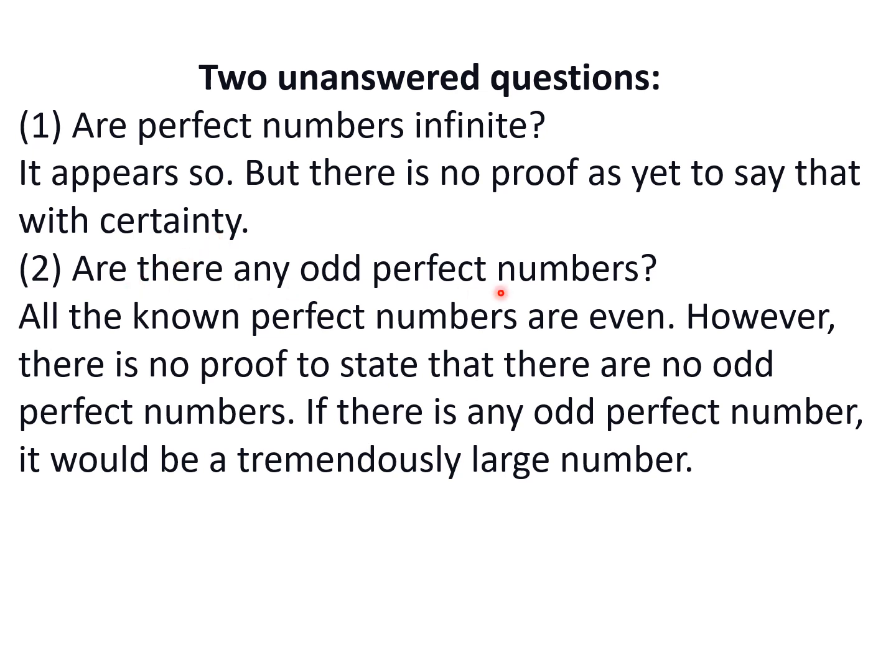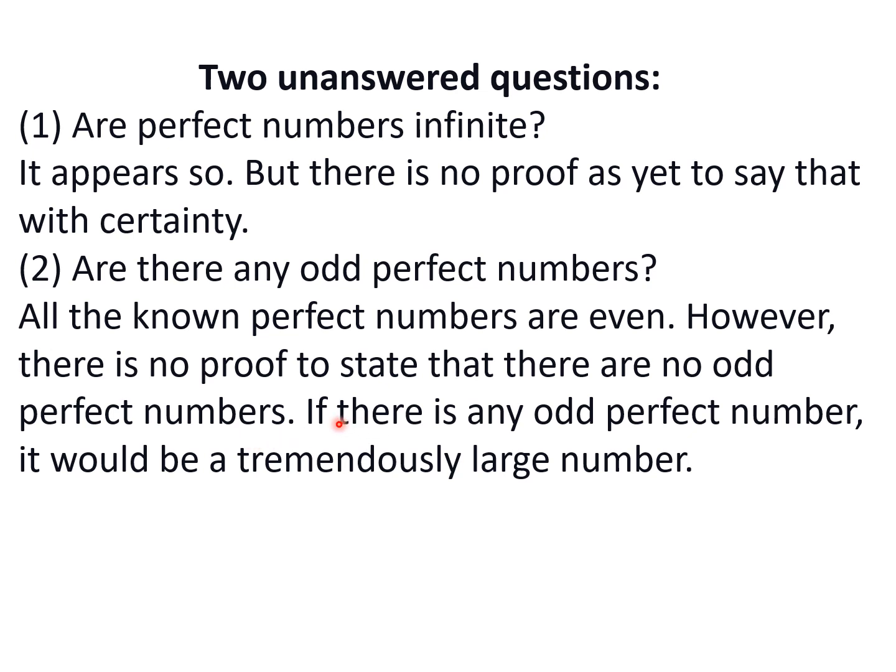Second question is, are there any odd perfect numbers? Now if you have observed closely, the 6 perfect numbers we have taken as examples were all even: 6, 28, 496, 8128. All these numbers, even that number of 33 million something, the last digit is I think 6. Not only those 6, but all the 51 perfect numbers which have been found till today are all even. However, there is no proof to state that there are no odd perfect numbers. It cannot be proved as yet that there won't be any odd perfect numbers.